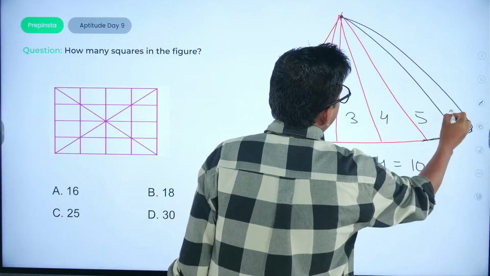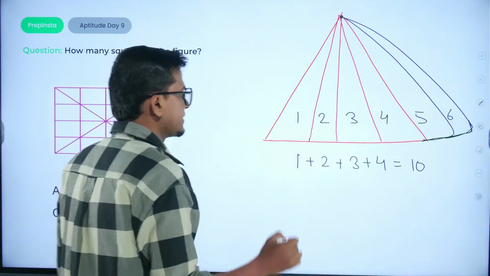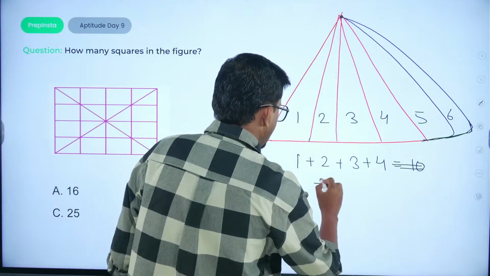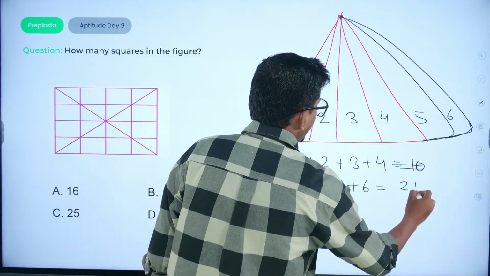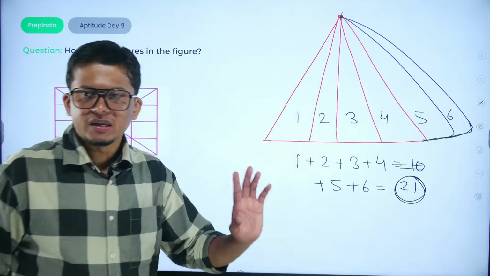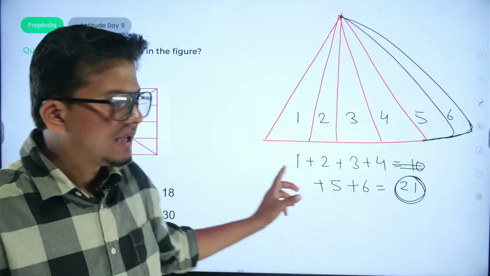So count would go up by plus 5 and 6. So the total sum would be plus 5 and 6. Now it will become 21 from here. इतनी बात क्लियर है? So there would be a total of 21 triangles.